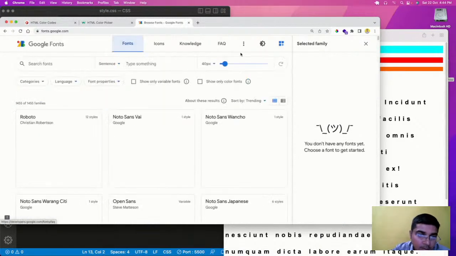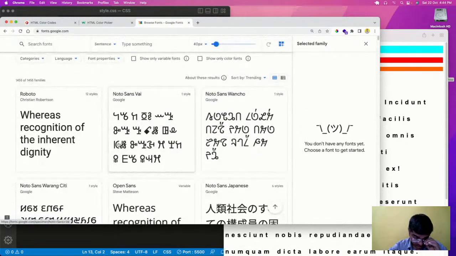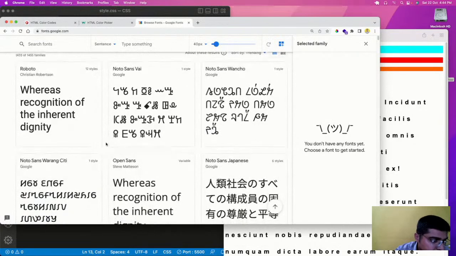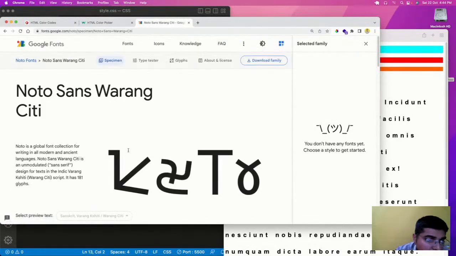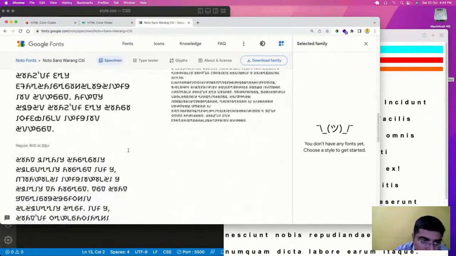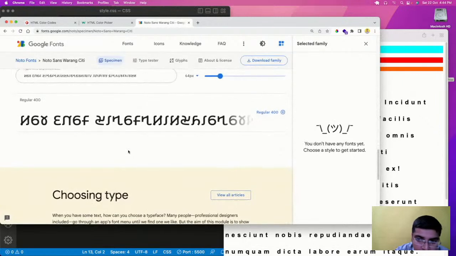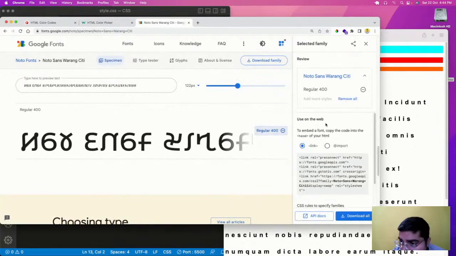So these are the Google fonts. Let us use this one. Noto Sans Varang City, very big. So where is it? Okay. So let us use this one.